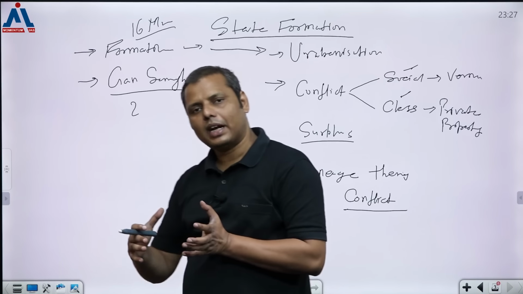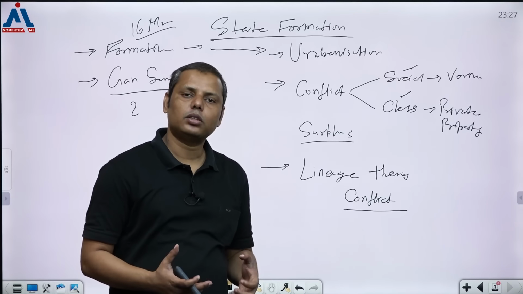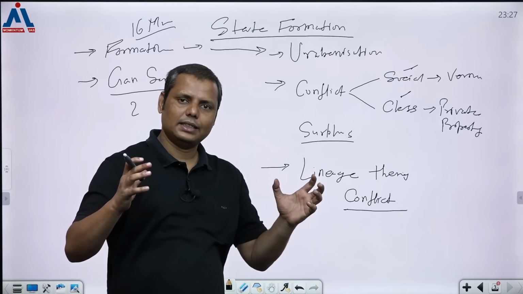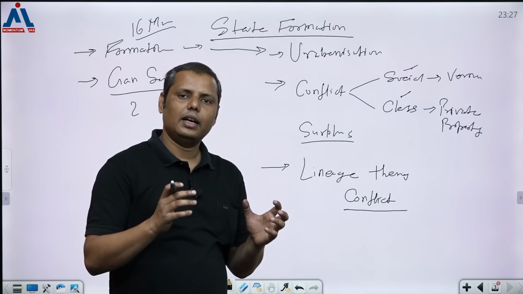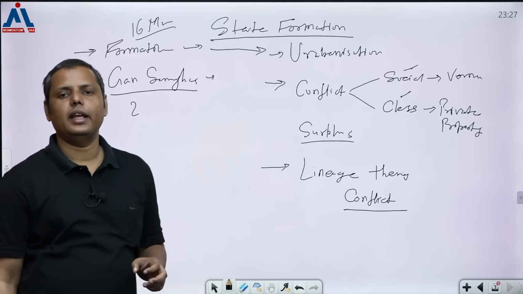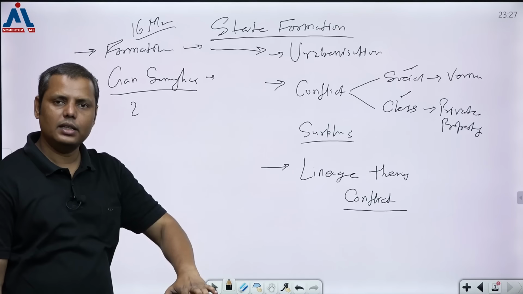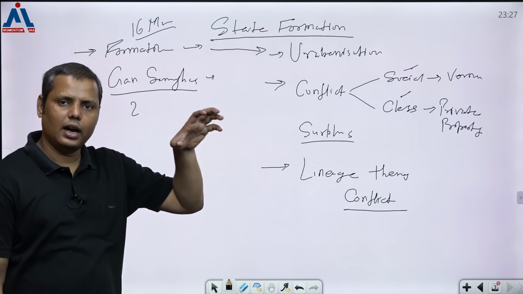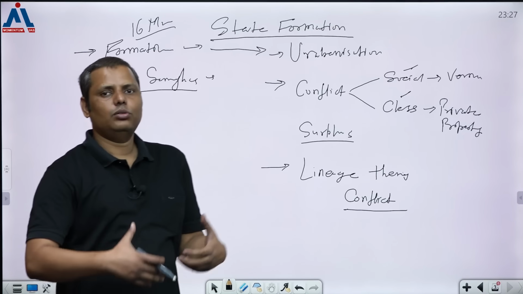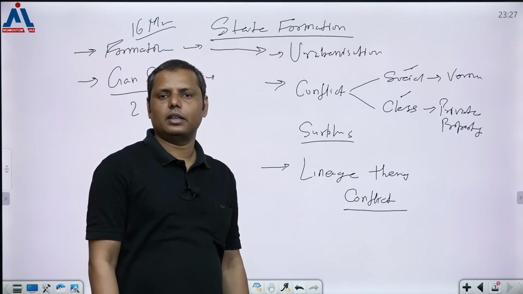So these people started migrating from this region to another region where they had the possibility to enjoy ownership, and that's how expansion and conflict came. Ultimately, the family got divided into two categories: the senior lineages and the junior lineages. The senior lineages exercise better control over the land or the private property, and that's how the state is emerging, because the way the power extended, ultimately they converted themselves into a state.